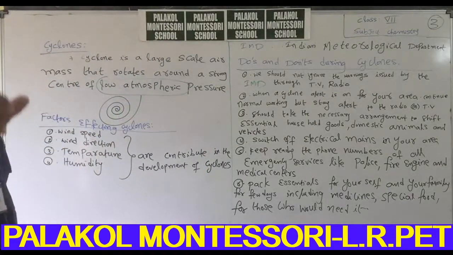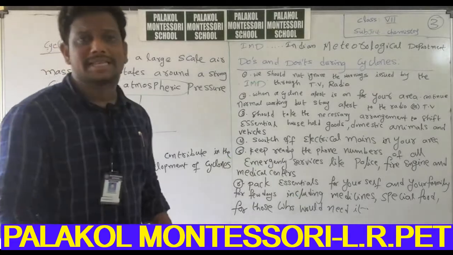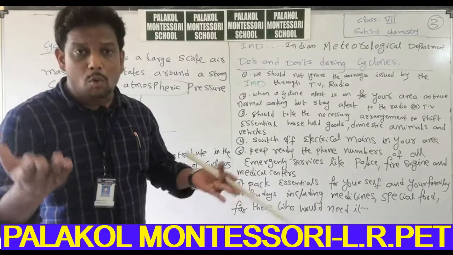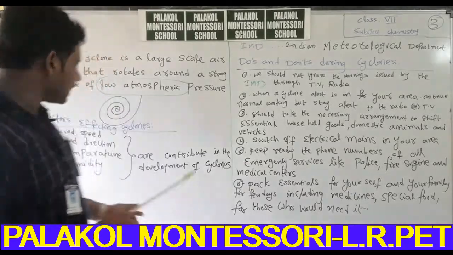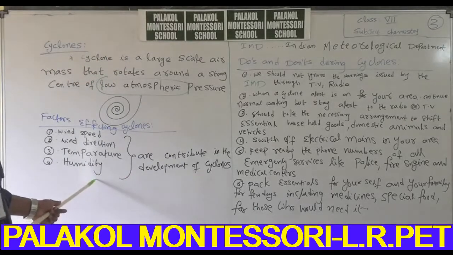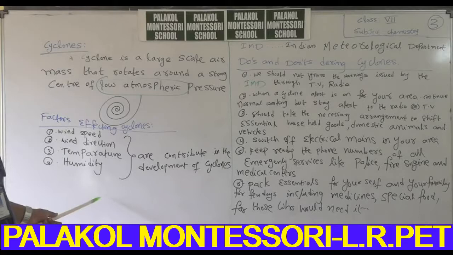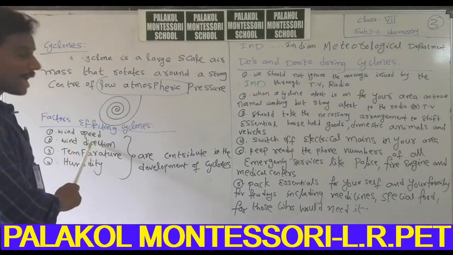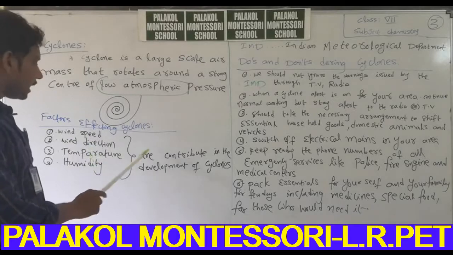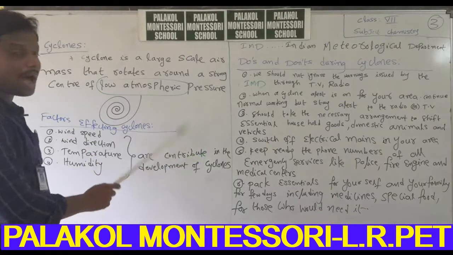Next, temperature is also important. Without temperature, there is no pressure difference. There is no warm up of air. There is no escaping of air into other levels. So, temperature is also important. Humidity, the amount of water present in air, is also called humidity. Wind speed, wind direction, temperature, humidity contribute in the development of cyclones.